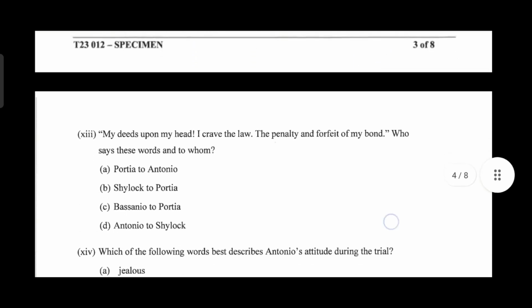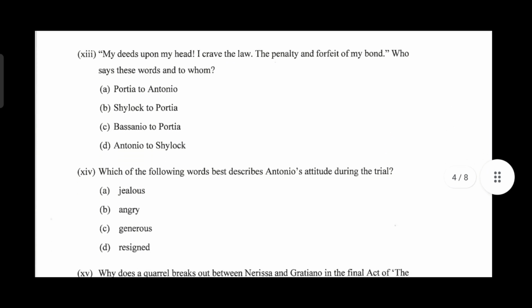The next question. "My deeds upon my head! I crave the law, the penalty and forfeit of my bond." Who says these words and to whom? Portia to Antonio, Shylock to Portia, Bassanio to Portia, or Antonio to Shylock? Which is the right answer? The right answer is Shylock to Portia. Act 4, Scene 1. These words are said by Shylock to Portia, disguised as a young lawyer, Balthazar.